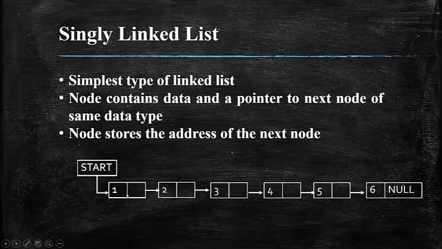It will simply have the address of the first node that is present in your linked list. Always remember all these memory allocations are going to be dynamic. That is why I have not given the addresses over here. It will not have a continuous memory location. Every node will not have a continuous memory location.